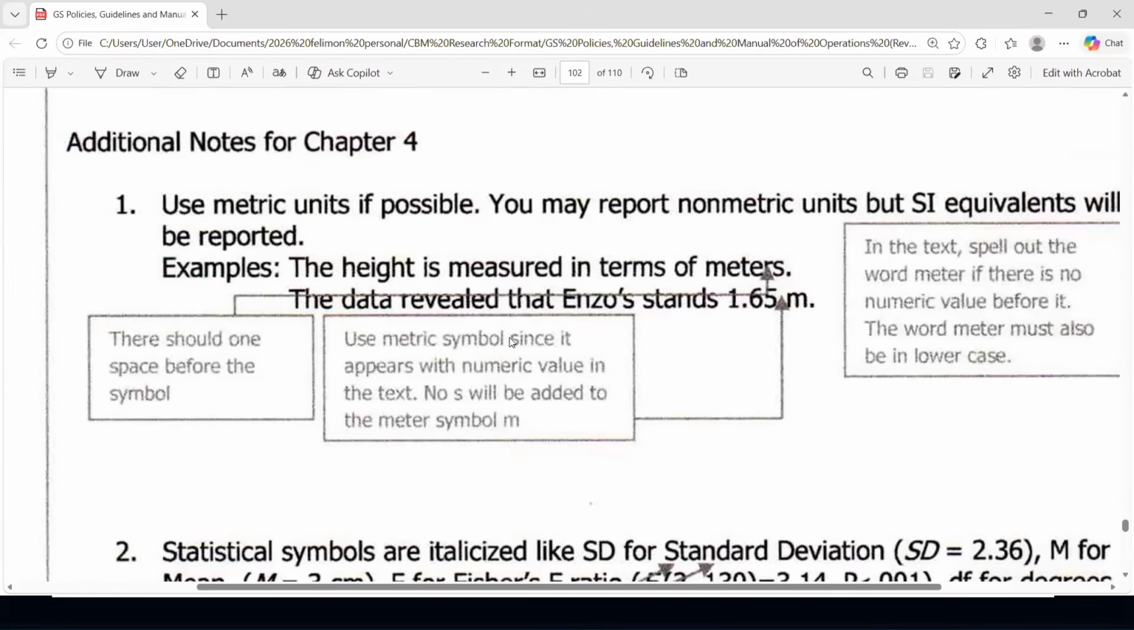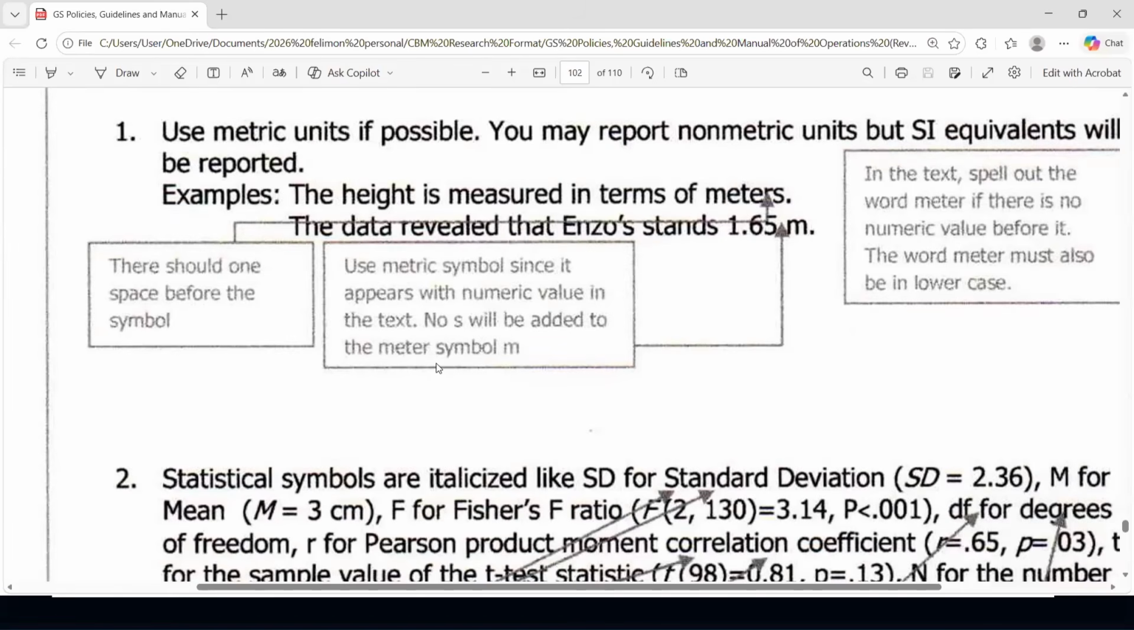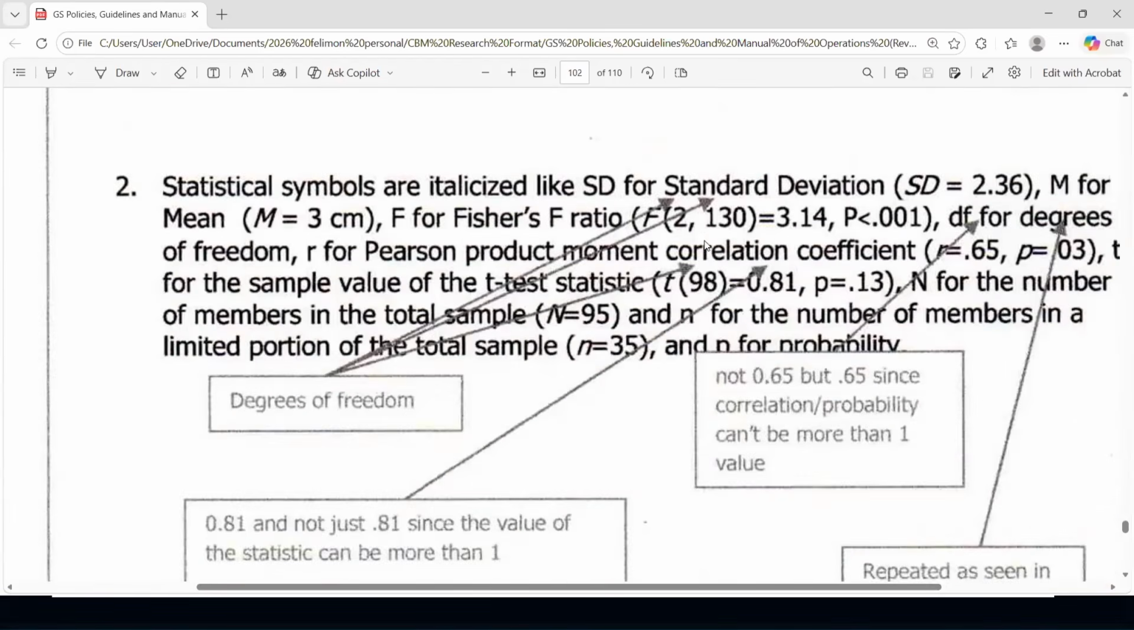Use metric symbol since it appears with numeric value in the text. No S will be added to the meter symbol even though it is plural or more than one. In the text, spell out the word meter if there is no numeric value before it. The word meter must also be in lowercase. Degrees of freedom is reported here.